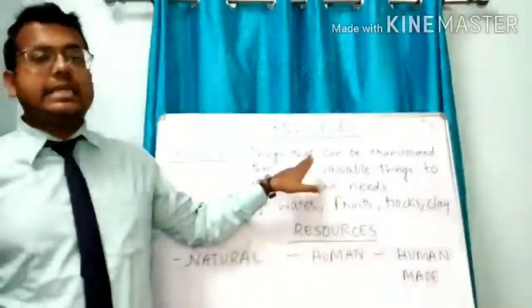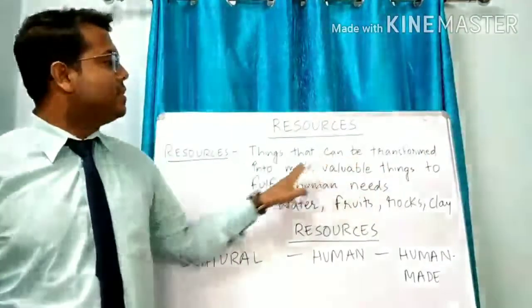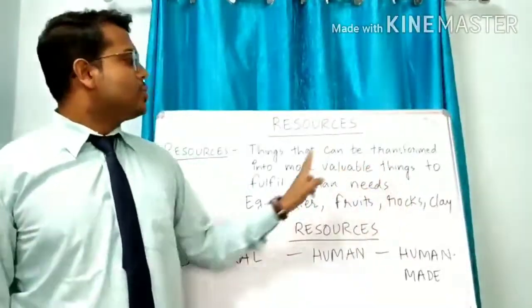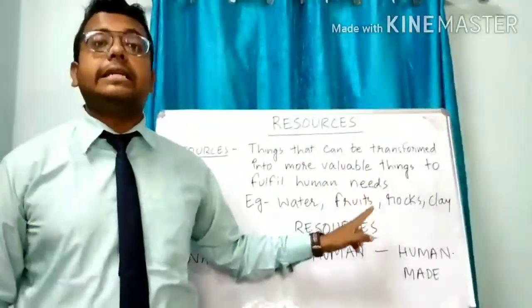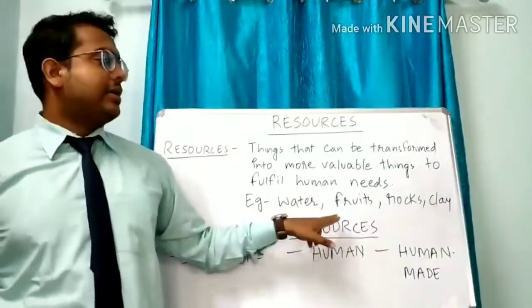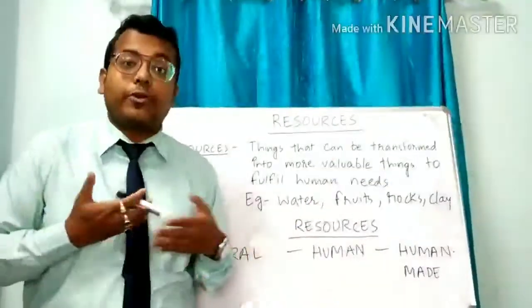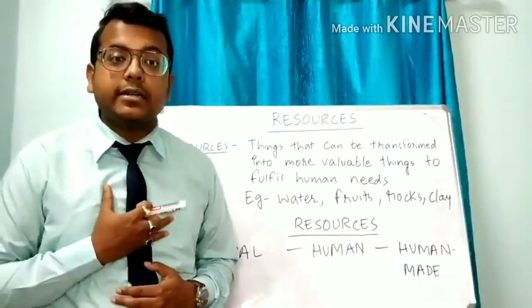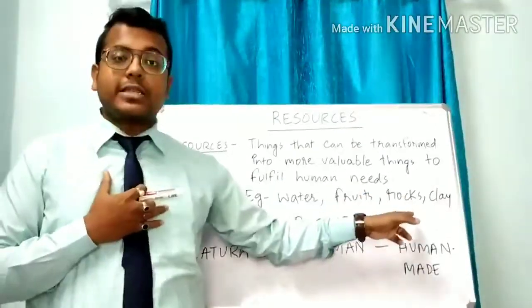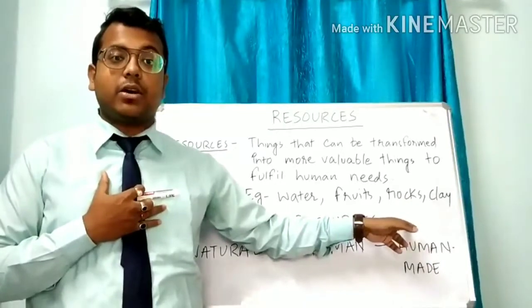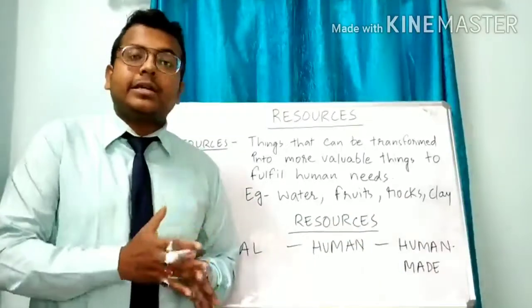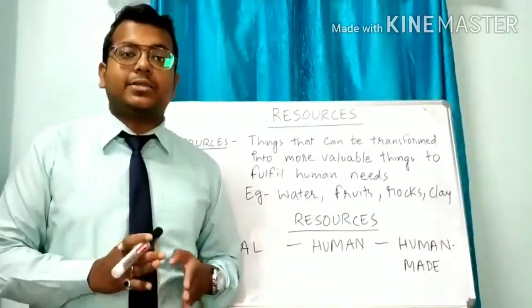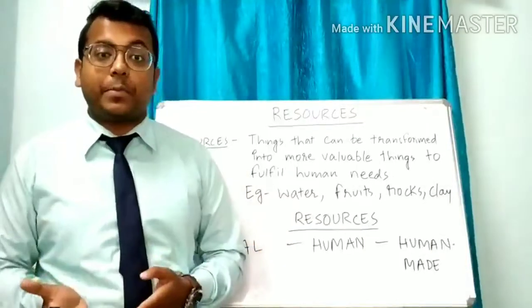Resources are the things that can be transformed into more valuable things to fulfill human needs, such as water, as we use water for drinking. Fruits are there, fruits also meet our hunger, isn't it? Rocks can be cut into different shapes and sizes for making tools and weapons.